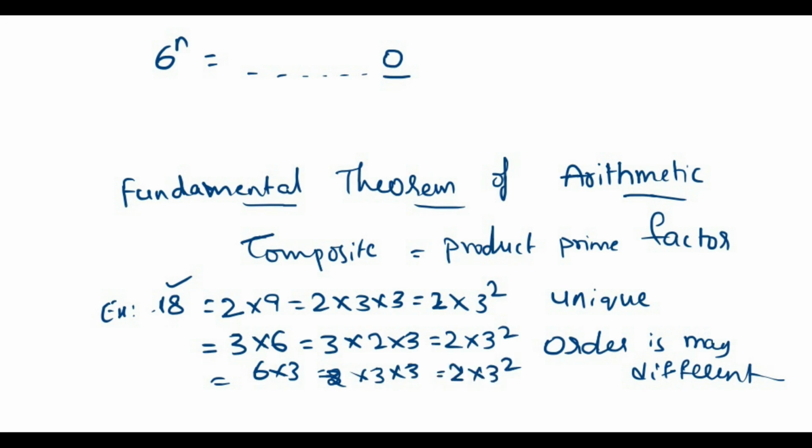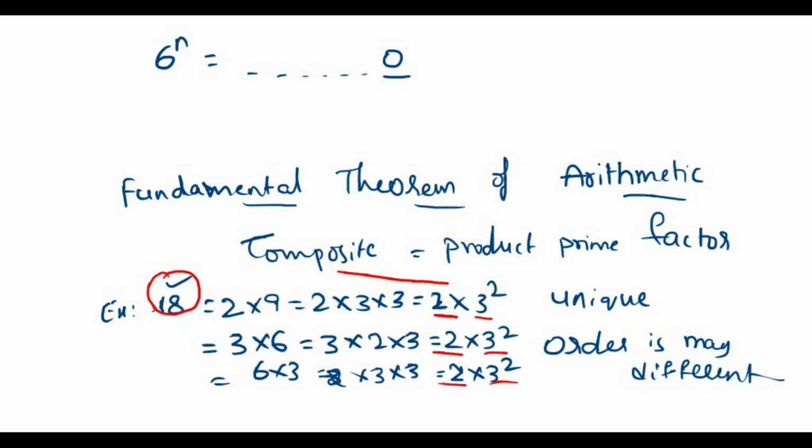We need to understand what this means. Every composite number we can write as a product of prime factors, which is the main point. The prime factors are unique, and the order may occur in different ways, but the factors are unique.